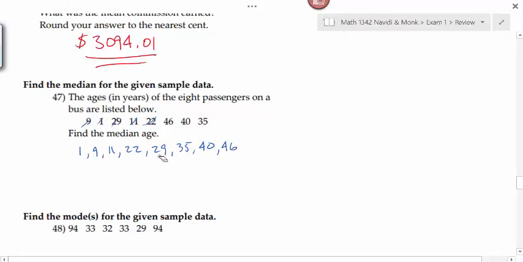There's 1, 2, 3, 4, 5, 6, 7, 8 numbers. 8 divided by 2 is 4. That goes evenly. That means I have 4 numbers to the left and 4 numbers to the right. The way that I find the median then is I average these two numbers. The median will be equal to 22 plus 29 divided by 2, so our median is equal to 25.5